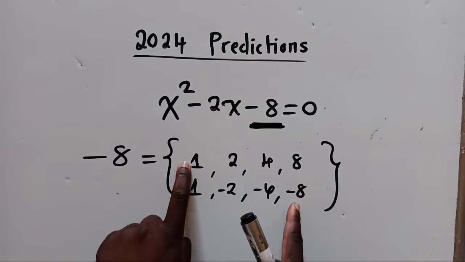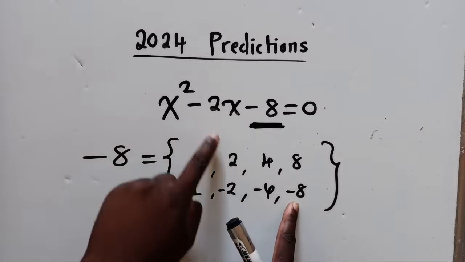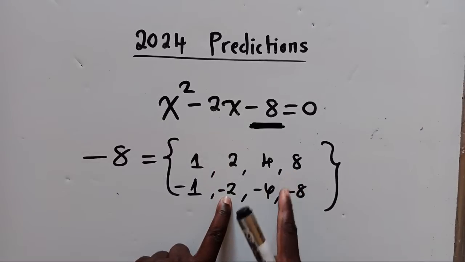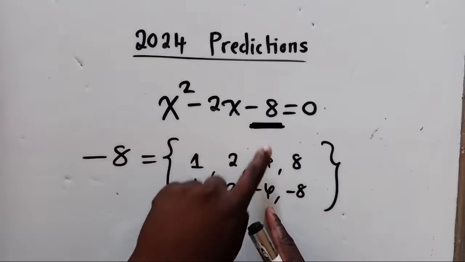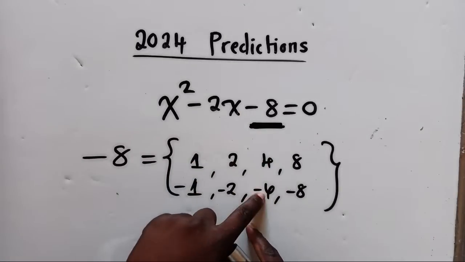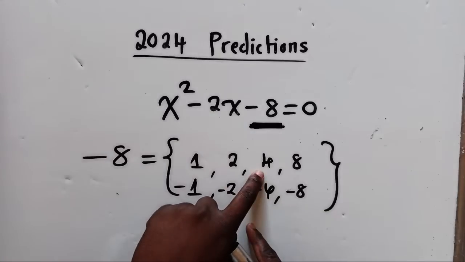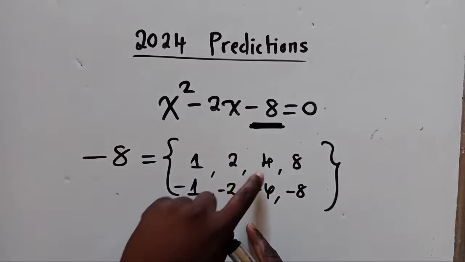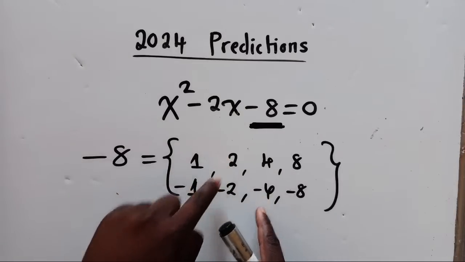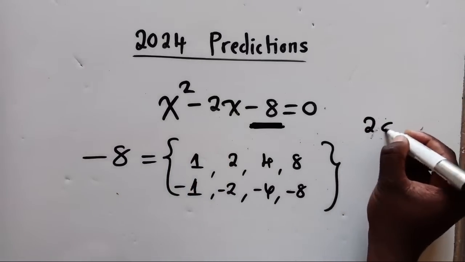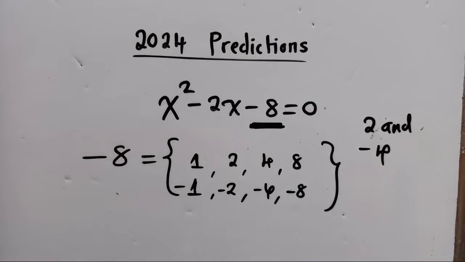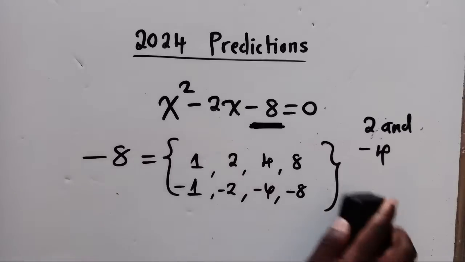What about these 2? Also no, because they won't give me negative 8. What about this and this? No, it can't work, because if I multiply, I'll get 16. This and this, it can't work. These 2, if I multiply them, am I going to get negative 8? No. So it's supposed to be this and this, or this and this. If I try these 2, multiply them, they are giving me negative 8. What if I add them? Are they giving me this? No. So these 2, no. So therefore, I'll pick these 2. So it's 2 and negative 4. These are the 2 numbers that I need to work with.